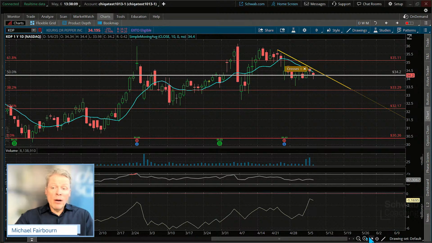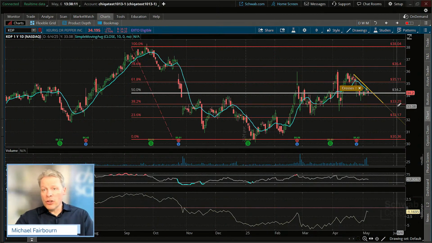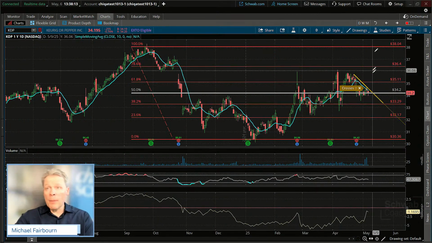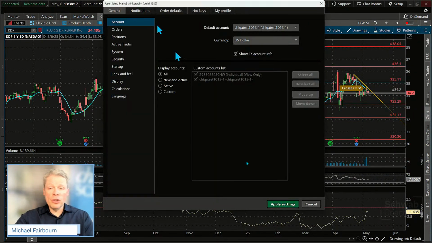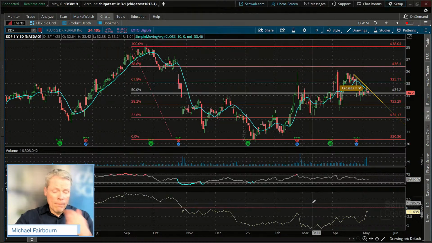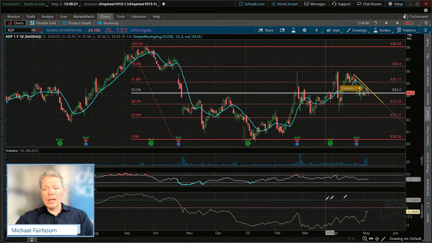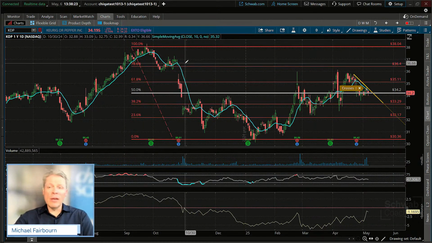So I'll put the trade on this week if I can get that notification. Again, you can set those up top here under setup, application settings, and notifications. You can put in an email address so it emails you or it texts you either way.